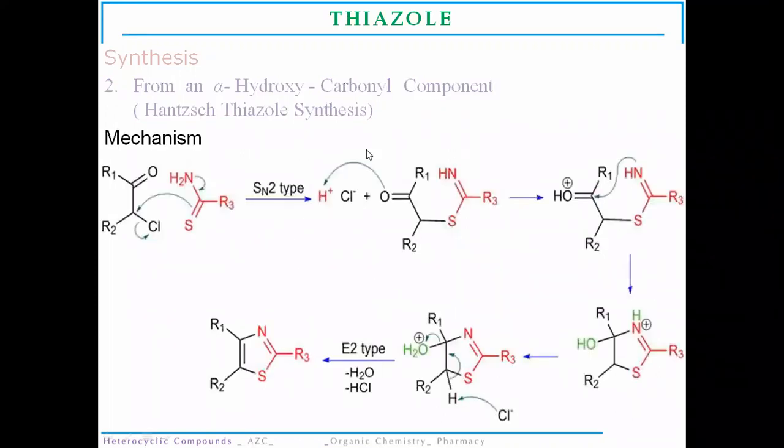This particular synthesis method is known as Hantzsch thiazole synthesis, as he discovered this method for the synthesis of thiazole, in which there is simply the condensation of an alpha hydroxycarbonyl compound with a thioamide derivative. So there will be formation of a cyclic adduct to synthesize the thiazole derivative.